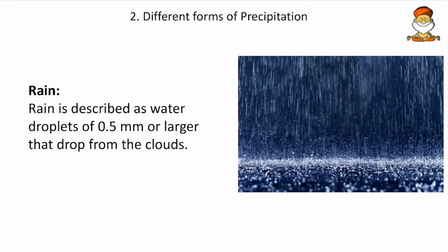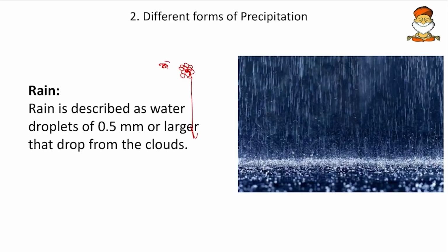Then what is the difference between condensation and precipitation? Say, for example, in condensation, the dew point is achieved and water droplets form. The water droplets accumulate around a condensation nuclei, but as more and more droplets accumulate, the condensation nuclei becomes heavy and falls down. So that is the difference between condensation and precipitation.